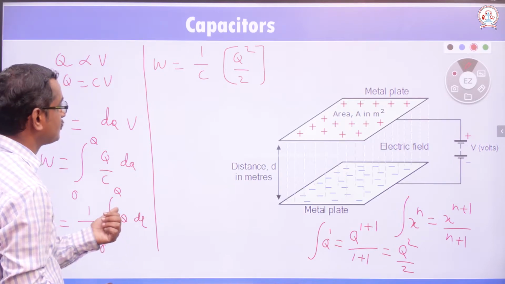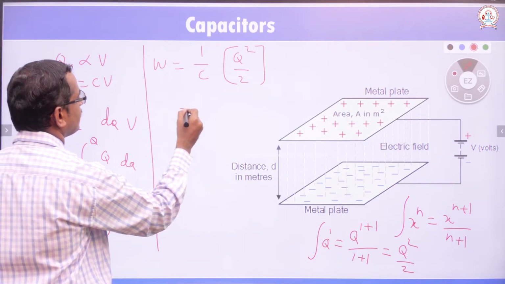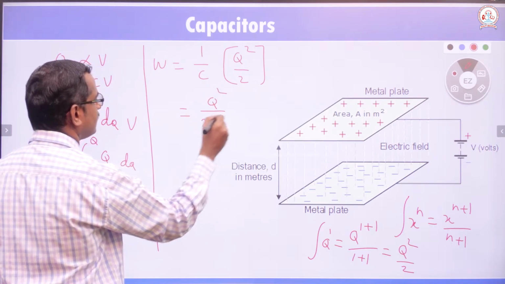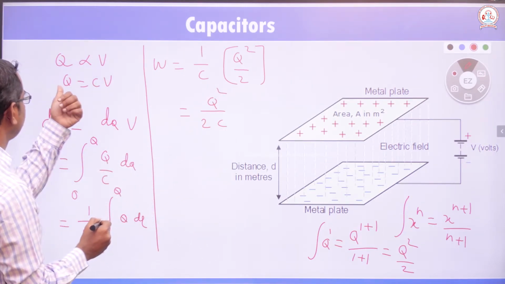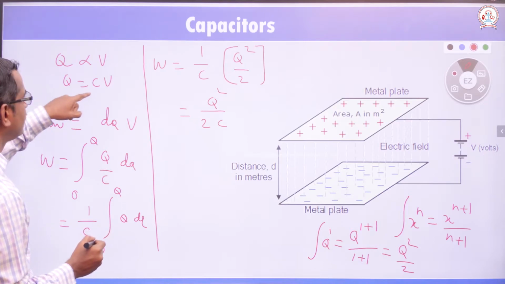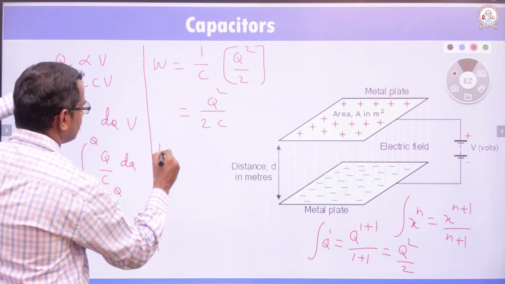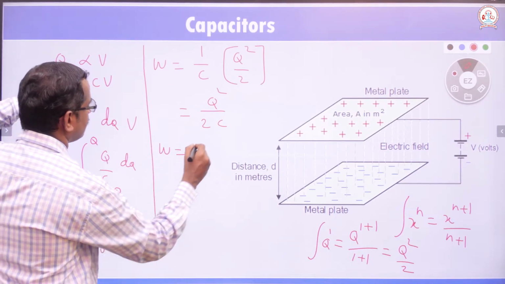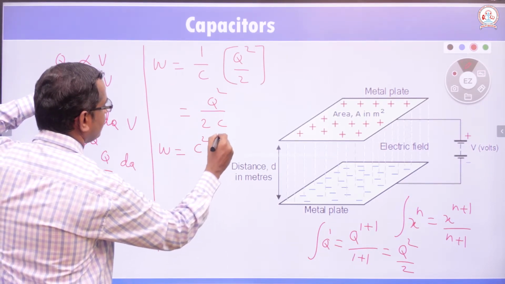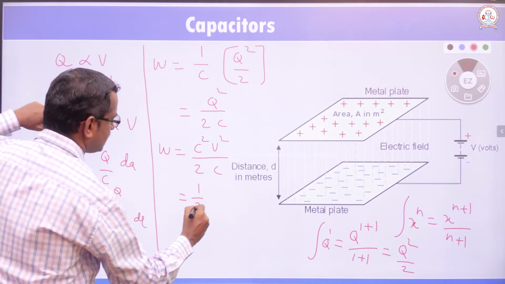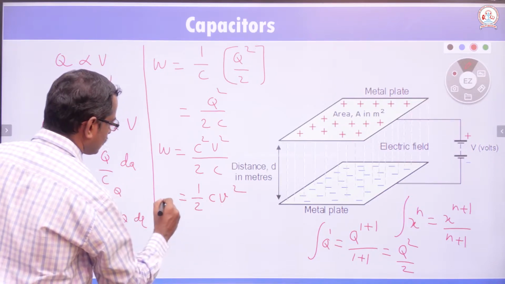So this is equal to q square divided by 2C. We have C is equal to q by V, so q is equal to C into V. If we substitute this here, total work done W is equal to C square V square divided by 2 into C. So we get half CV square as the total work done.